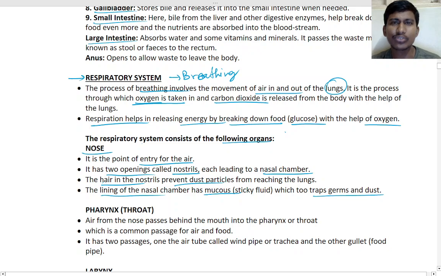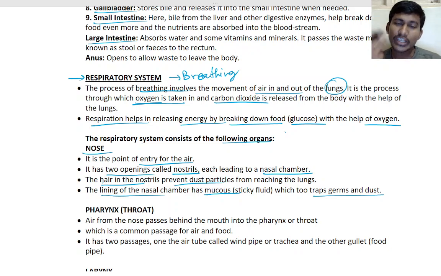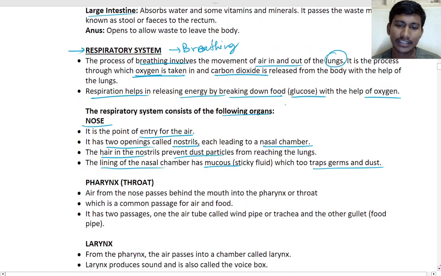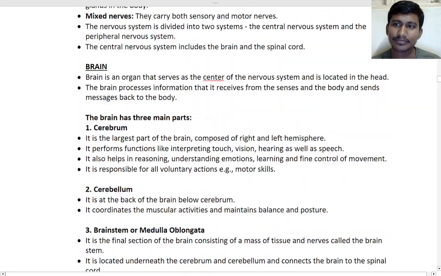You may have seen that if you go outside and then wash your nose, it may have turned a little bit black. Yes, the dust will come out. That is the dust. The mucus stops the entry of the dust.